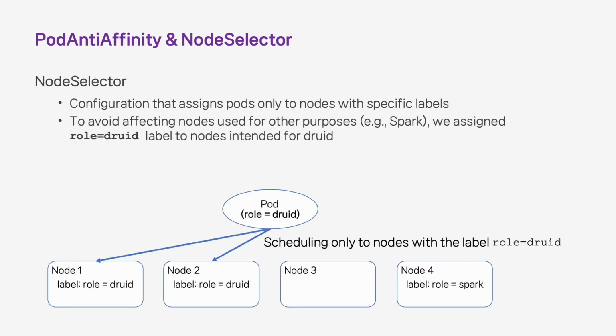Next, let's talk about the node selector. Node selector is a configuration that ensures pods are only assigned to nodes with a specific label. We use the node selector to make sure Druid pods don't interfere with nodes assigned for other tasks, like Spark. So, if a pod has the label lore Druid, it will only be assigned to the node with the lore Druid label.